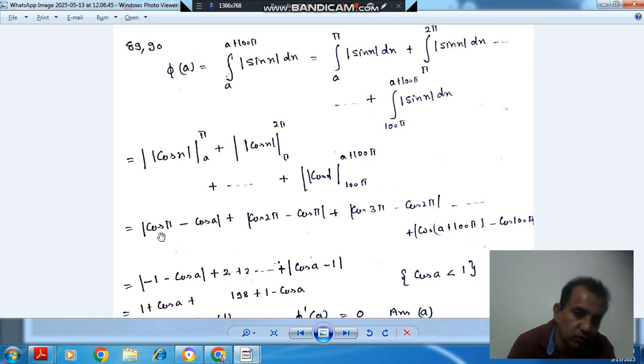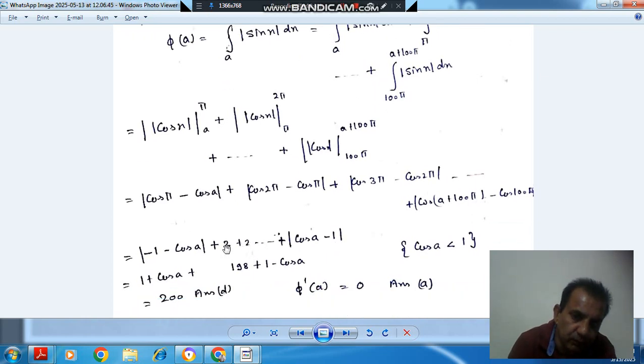So now the value of cos pi is minus 1, and for cos a it is cos a, and the value of cos 2 pi is 1, and the value of cos pi is minus 1, minus minus will be plus, so it will make 2. Similarly, 2 will be there, 2 will be there, 2 will be there, and the last will be cos a, because cos of 100 pi plus a is cos a, and cos 100 pi is 1, so it will be cos a minus 1. So these will make 2 plus 2 plus 2 plus 2, that will make 198. There will be 99 terms like that, so it will be 198.